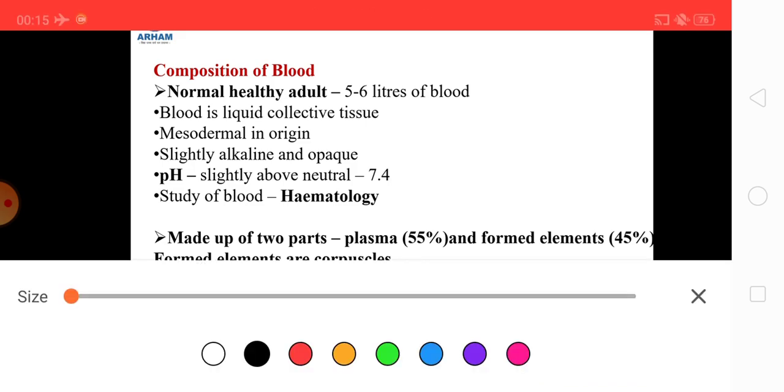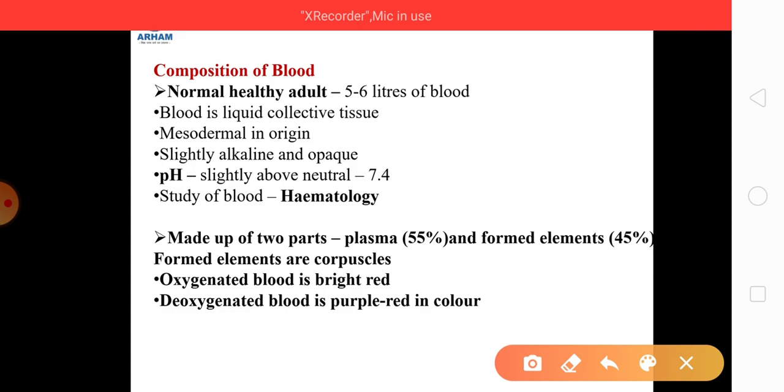Okay, so a normal adult will have 5 to 6 liters of blood in the body, and this blood is known as liquid connective tissue. Okay, the next thing is blood is mesodermal in origin. So there are 3 germ layers: endoderm, ectoderm, mesoderm. So when we speak about blood, blood is mesodermal in origin.